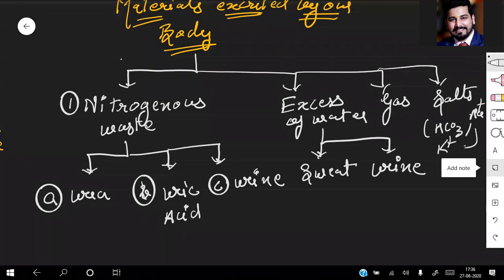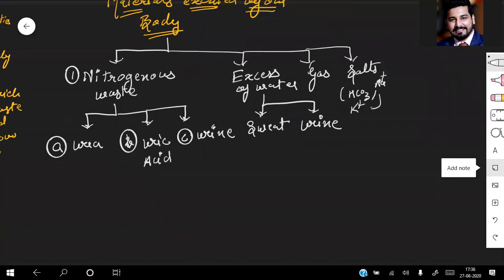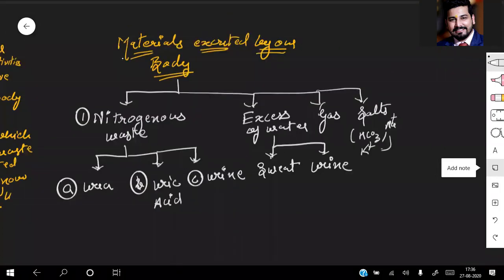So these are the waste products, students, which are being removed from your body. If someone asks you what the waste products are, the first category is the nitrogenous waste. Number two category is excess water. Number three, gases, as you know, carbon dioxide, and some salts which are being removed from the body. So excretion, again, is very simple. It's a process by which the harmful products, nitrogenous waste, excess water, gas, and salts, are removed from the body.